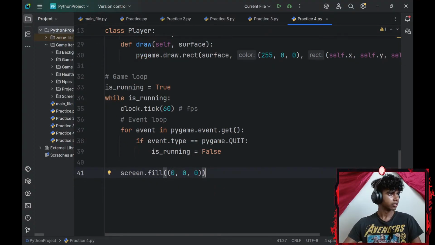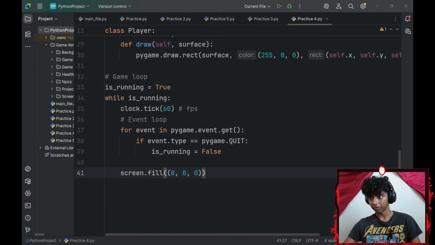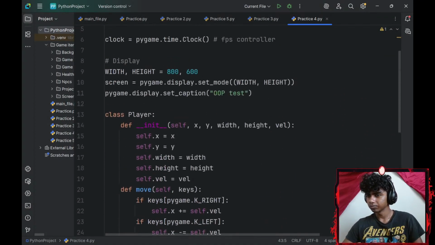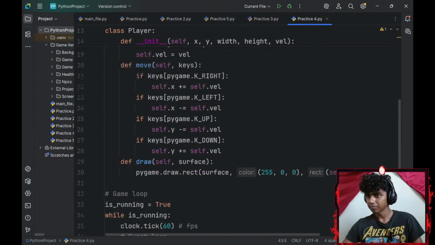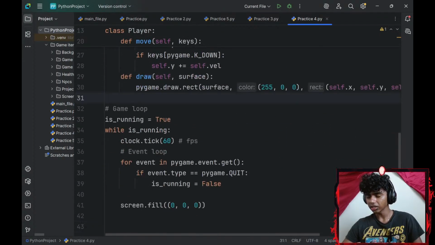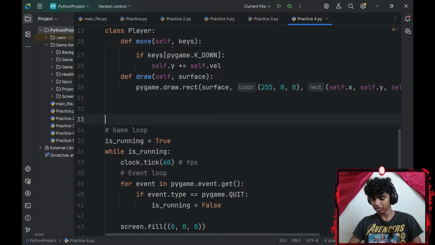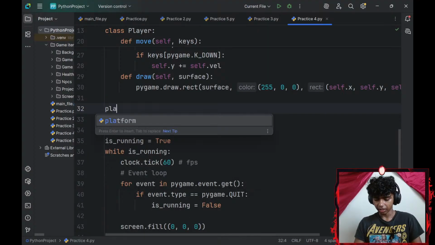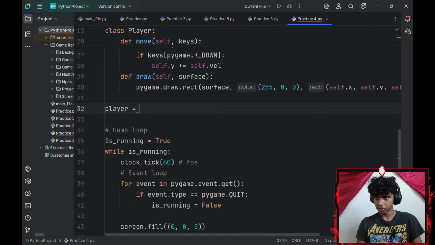Okay, and then fill the screen, get the keyboard input. So I most likely have to go ahead and call my keys function. Should I add, okay, actually let me create an object. So my object is going to be my player equals my Player class.